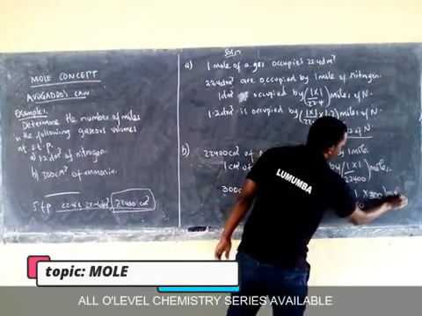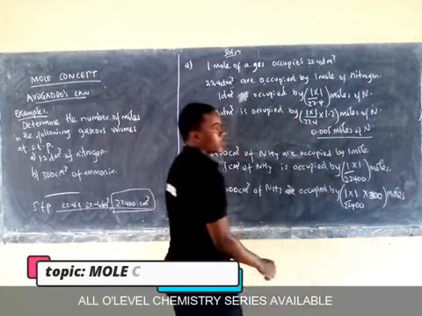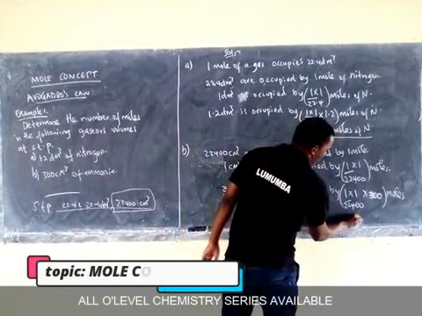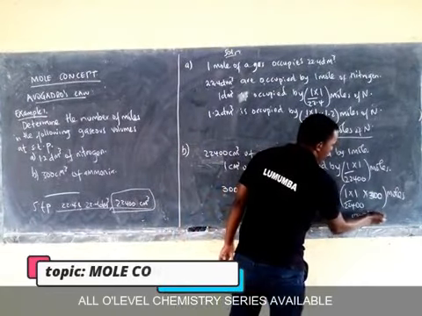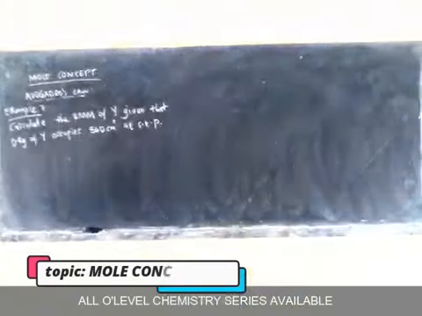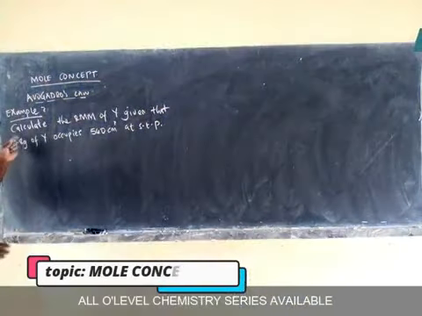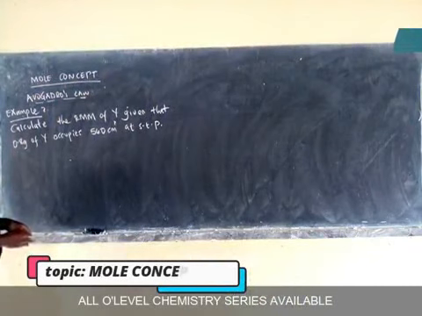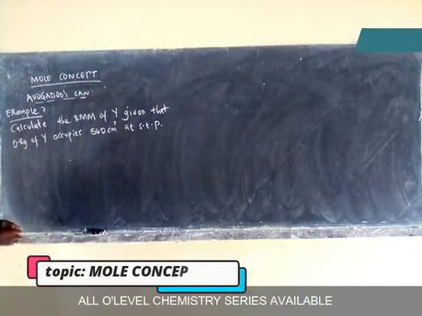These are moles. So if I put this into the bracket, we shall get 0.013 moles of ammonia.